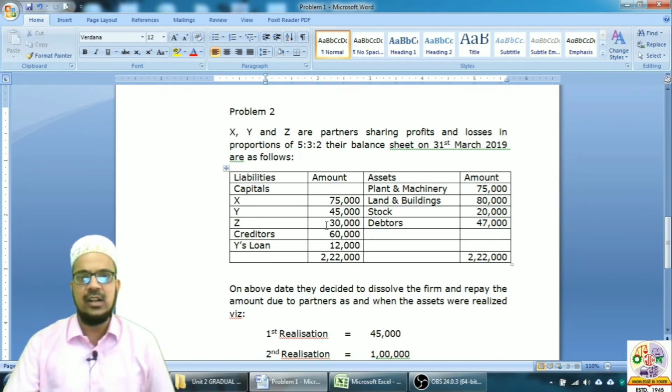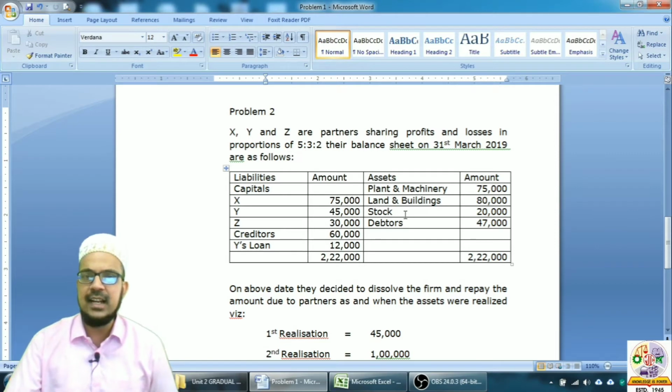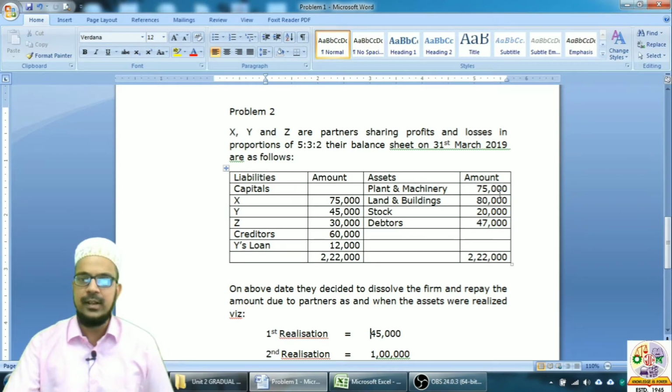Besides that, there are also creditors for 60,000 and Y's loan for 12,000. On the asset side, we are having plant and machinery at 75,000, land and building at 80,000, stock at 20,000 and debtors at 47,000. The total of both the sides of balance sheet comes to 2,22,000.